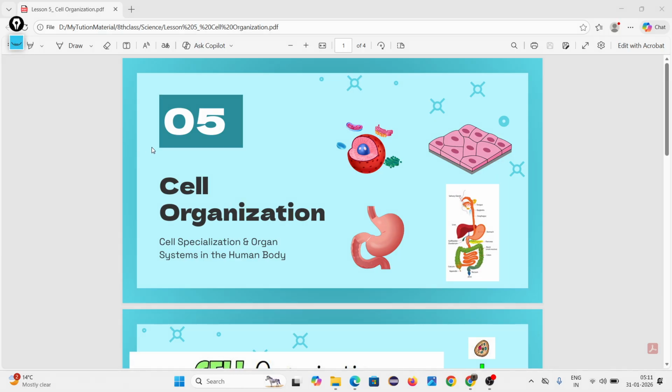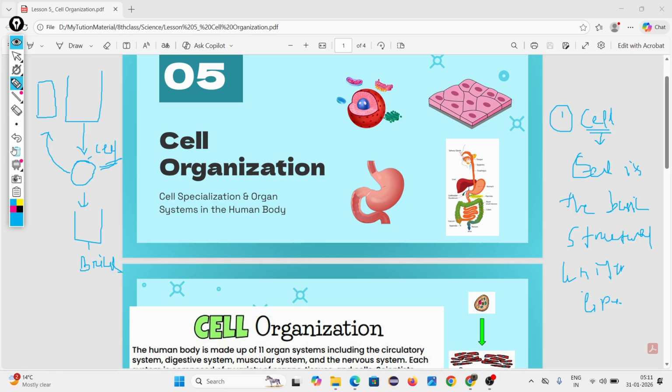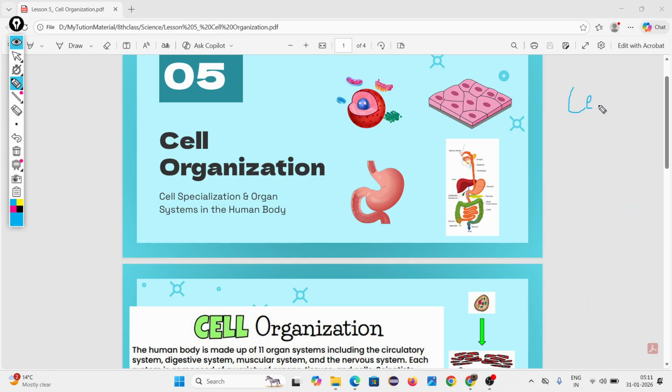Before going to cell organelles, we have discussed types of cell. Did you remember how many types there are? Two.